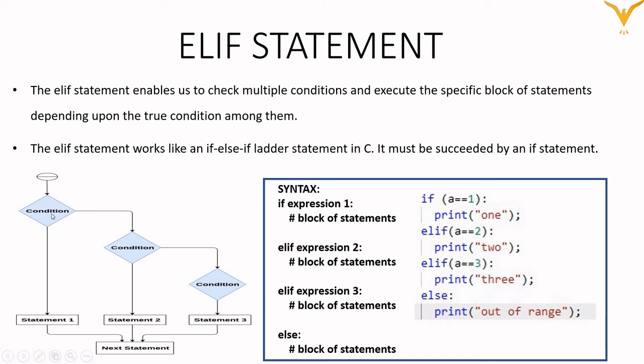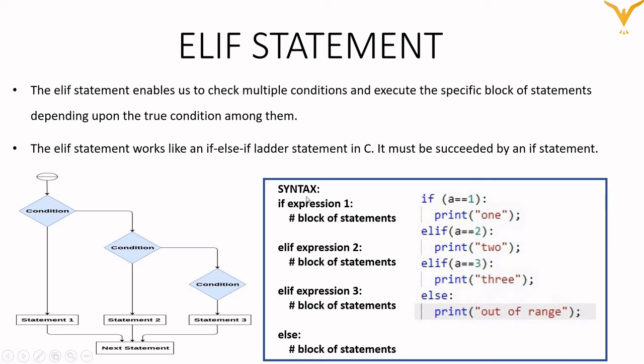So as you can see in this diagram, we have more than one condition, we have three conditions. If the first condition becomes true, then it will execute its statement. If the second is true, then it will execute that, and if the third condition is true, then it will execute the third statement. Okay, and then whatever the next statement is.